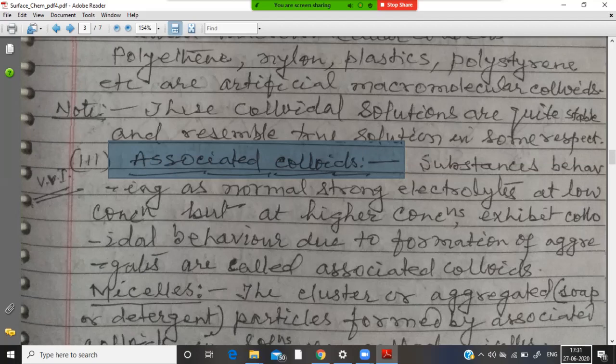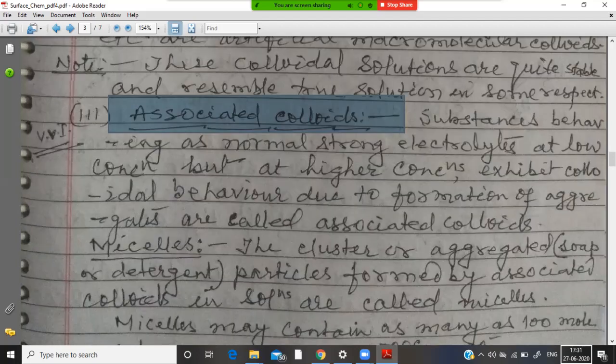At lower concentration, it is behaving like a strong electrolyte, whereas at higher concentration, exhibiting colloidal behavior due to formation of aggregates. If these two are happening side by side, then in that case, it is called associated colloid.